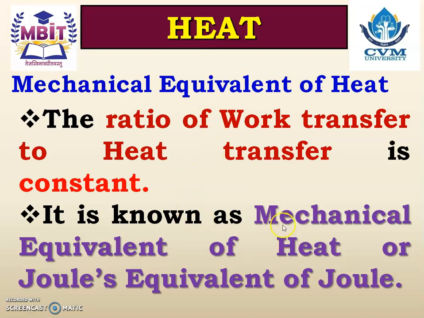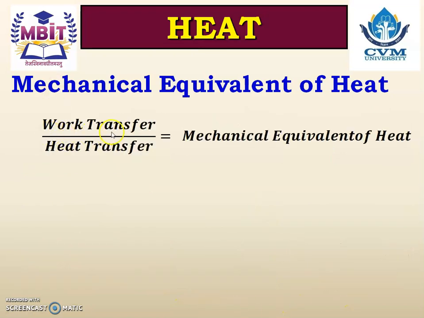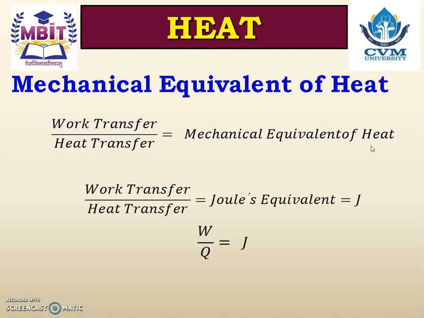And that ratio is known as the mechanical equivalent of heat or Joule's equivalent or Joule. It means work transfer divided by heat transfer is equal to the mechanical equivalent of heat. And therefore, work transfer divided by heat transfer is equal to Joule's equivalent or capital J, that is Joule. So that is W by Q is equal to J.